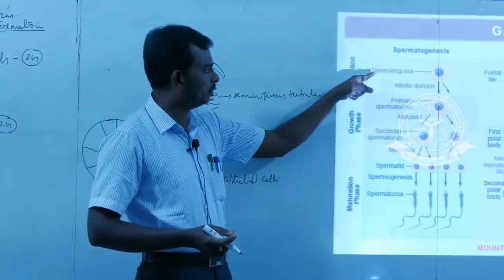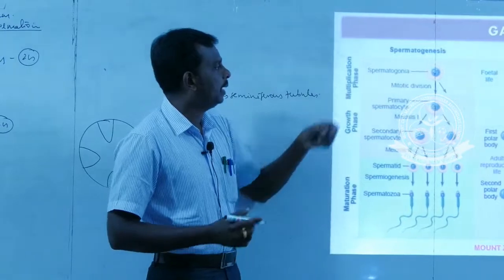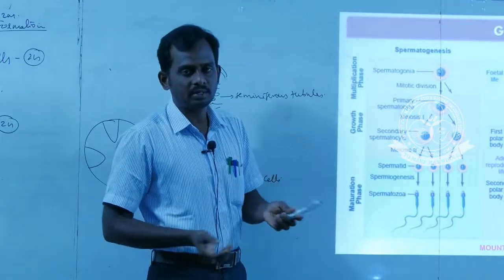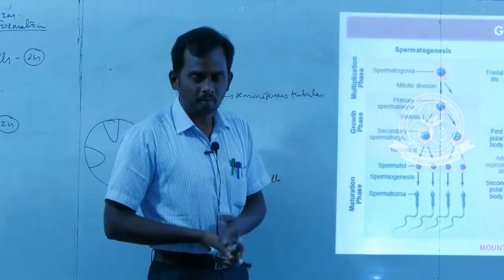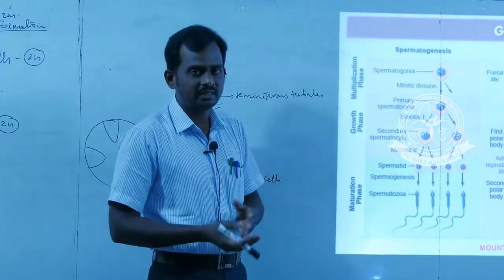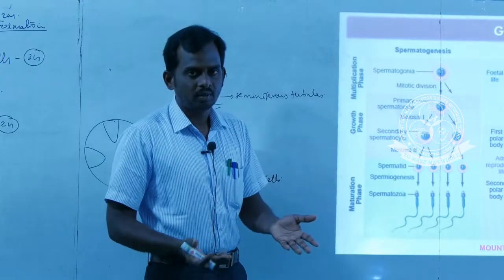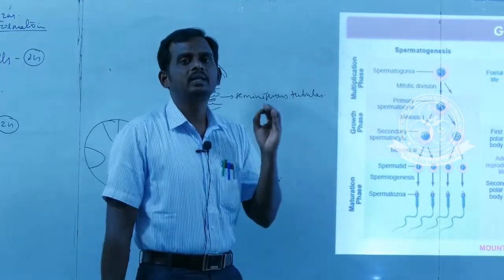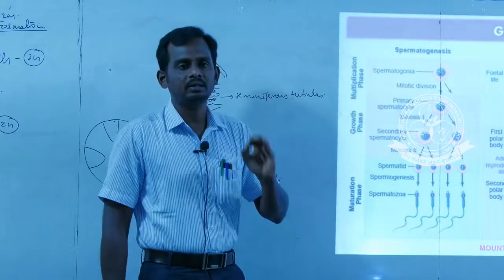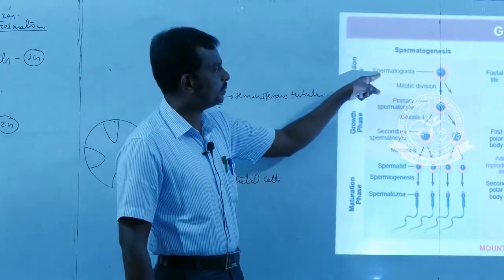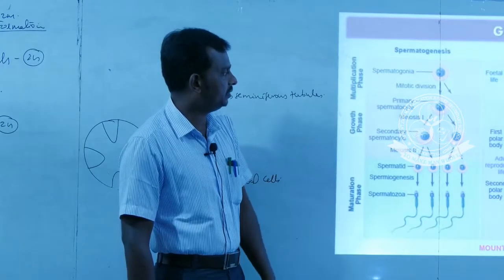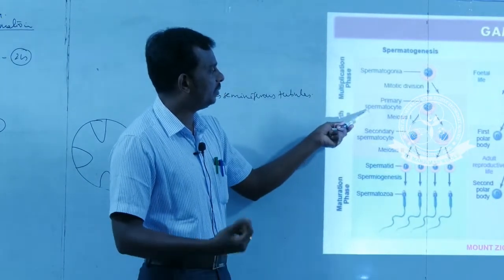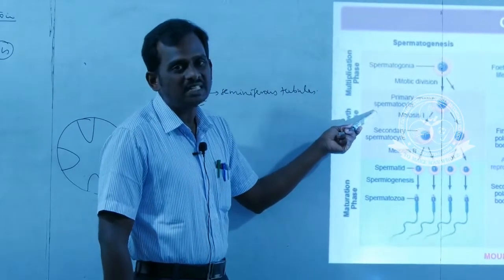This spermatogonia undergoes mitotic division. Mitotic division is a process during which the number of chromosomes is doubled. Chromosome count is doubled, that is what mitotic division means. This mitotic division normally occurs in somatic cells. So this spermatogonia undergoes mitotic division, and after the completion of mitotic division, it becomes a primary spermatocyte.